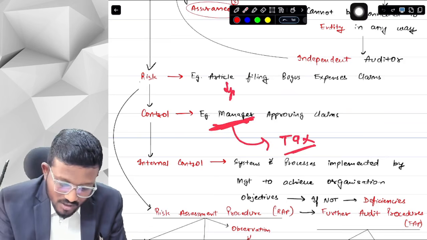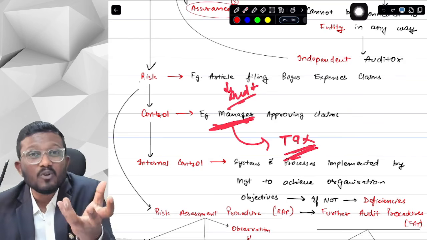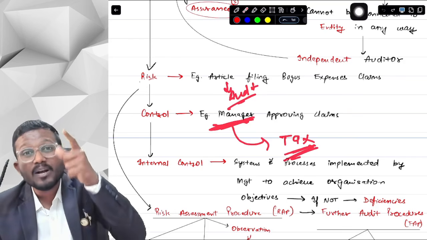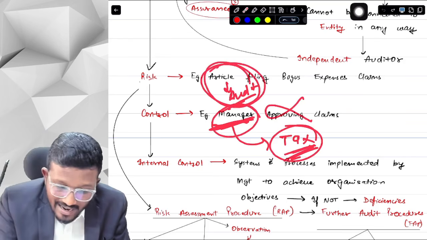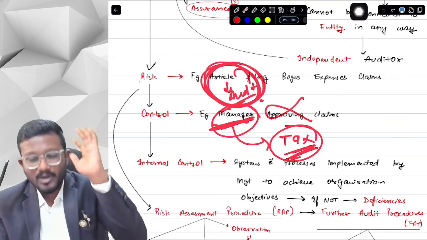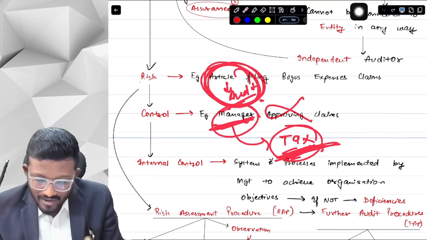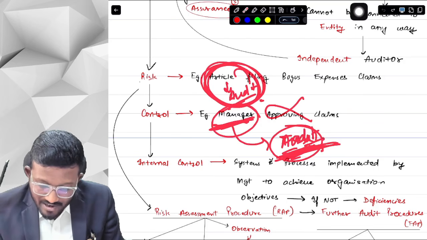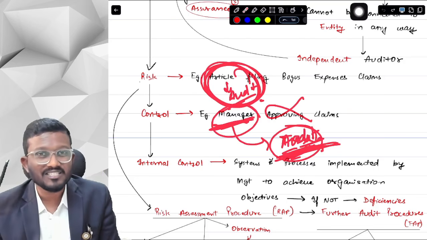Now the article is of the audit department, but the manager is of the tax department. Is the design of the control correct? No. Why is it not correct? Because the tax manager would not know what expenses were to be filed by audit articles, and he will simply approve all the expenses because he does not know about the audit articles. If it was an audit manager, then the design of the control would be correct, because now the audit manager knows where the audit article has to spend.